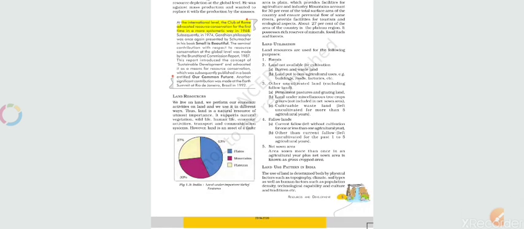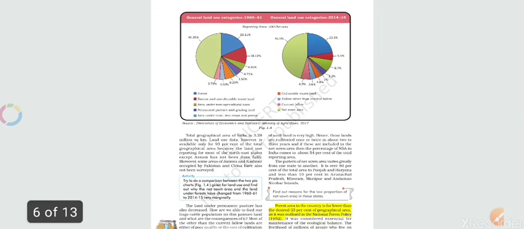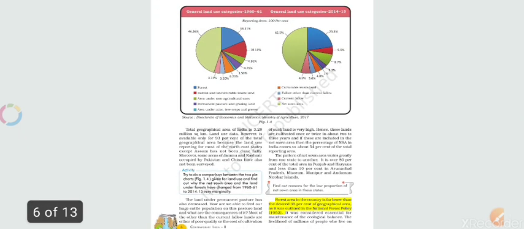On the next page, we can compare these two pie charts. These are the land use categories. Comparing between these two, in 1960 to 1961, 46.26% was area under non-agricultural uses.